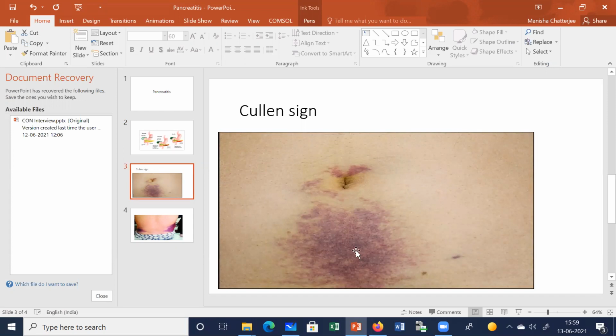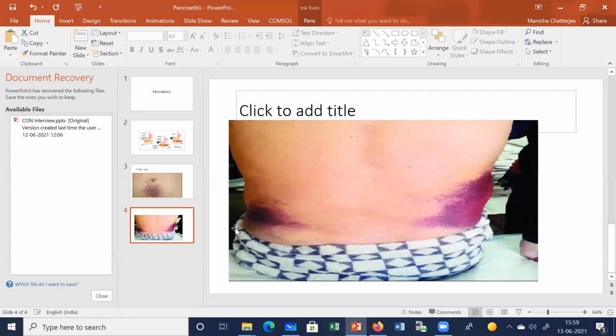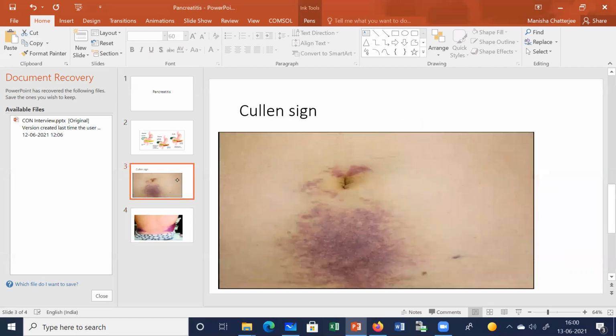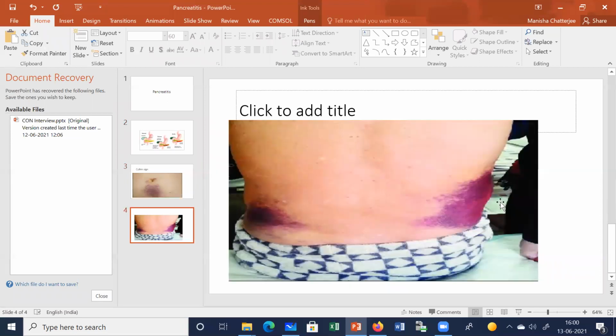Then I'll show you exactly what Cullen's sign is. You will find this somewhat bluish discoloration around the umbilicus. So this is what is called Cullen's sign. And you'll also find Grey Turner's sign. What is Turner's sign? Can you see this bluish discoloration, which is mainly in the flanks. This is mainly seen in case of necrotizing pancreatitis when there occurs hemoperitoneum. It's not necessary that all cases of acute pancreatitis will develop these two signs, but you might find these signs, the Cullen sign and the Turner sign.